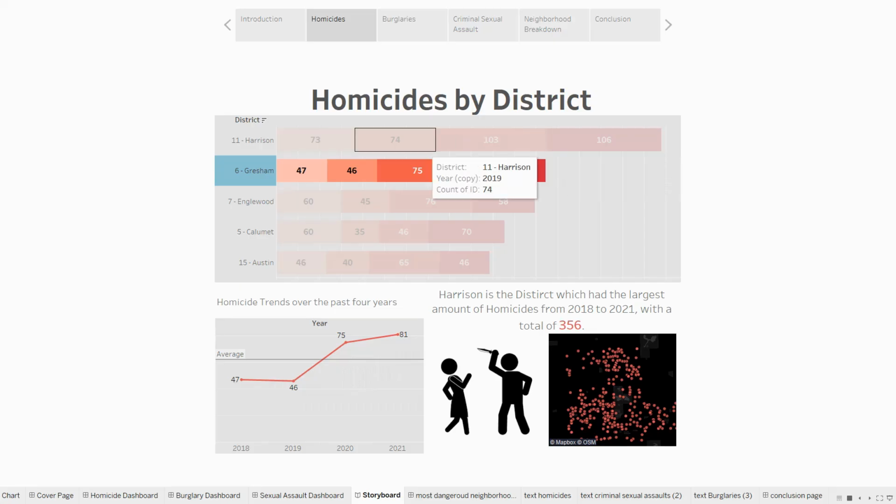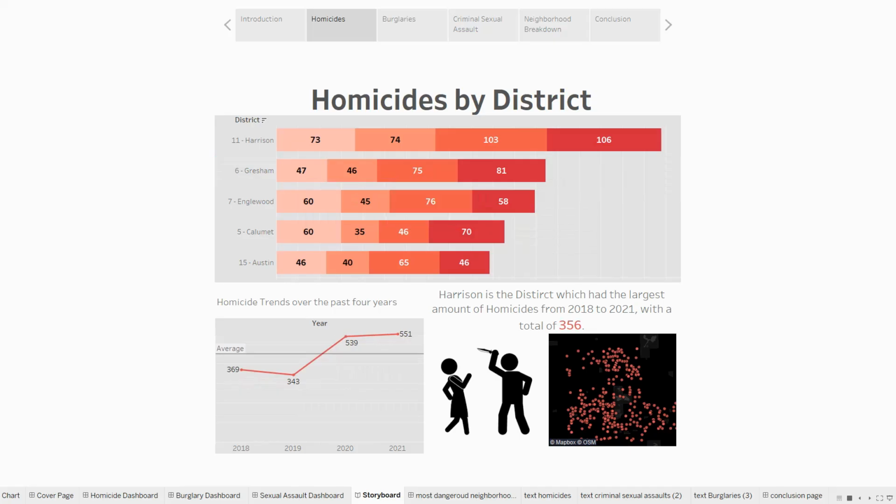So if we unclick that, as I've said already, the Harrison District had the largest amount of homicides from 2018 to 2021 with 356. And also this map gives you a little bit of a representation of where this is in location in Chicago, and each one of these red dots is a specific crime of when this happened. So if we zoom out a little bit, we can see where District 11 Harrison is located in the Chicagoland area.